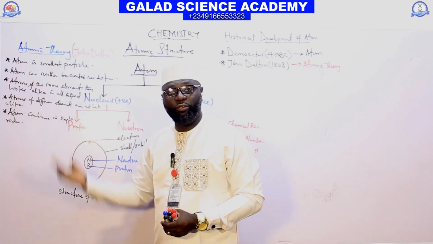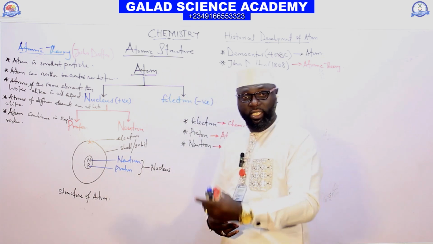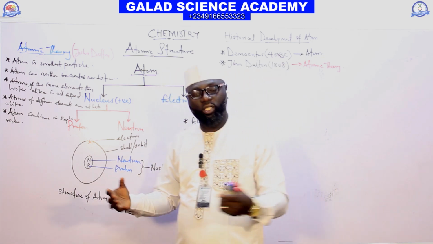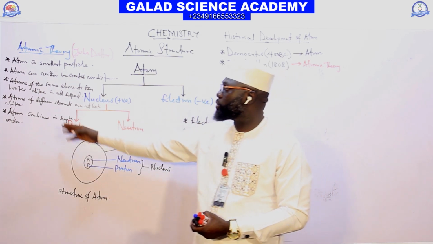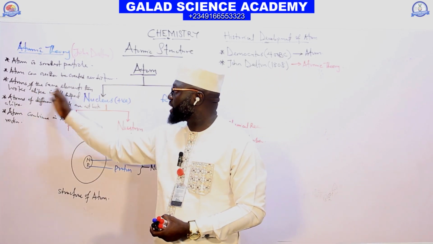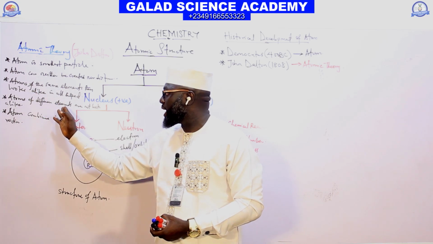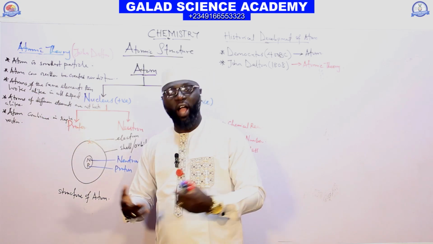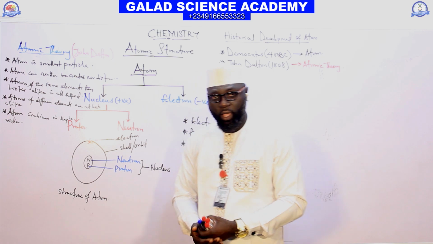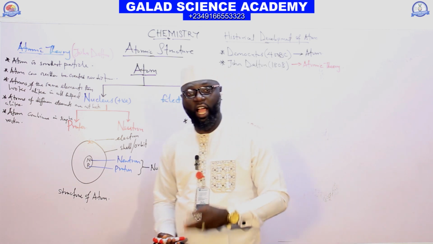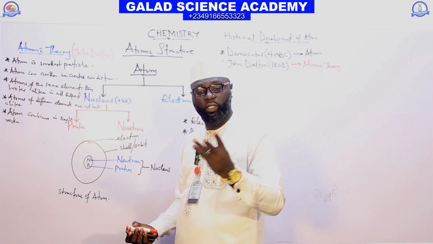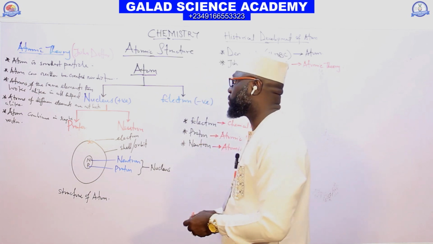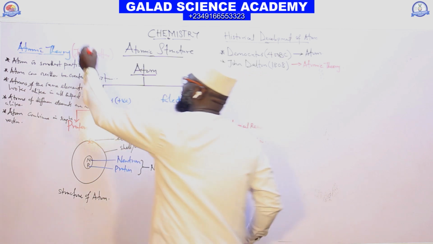Because in nuclear fission we can split elements and we can also make elements. The next one: atoms of the same element look alike in all aspects, but out of isotopes. If we have hydrogen, we have three isotopic elements: protium, deuterium, and tritium.